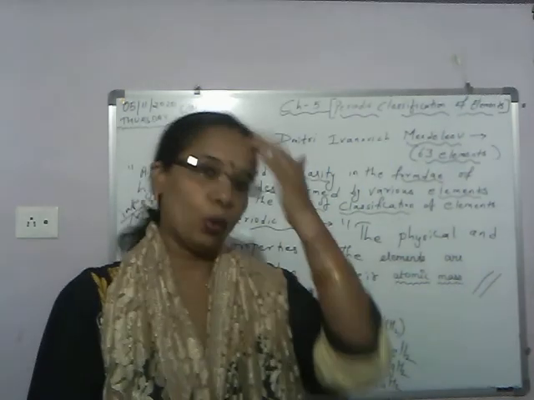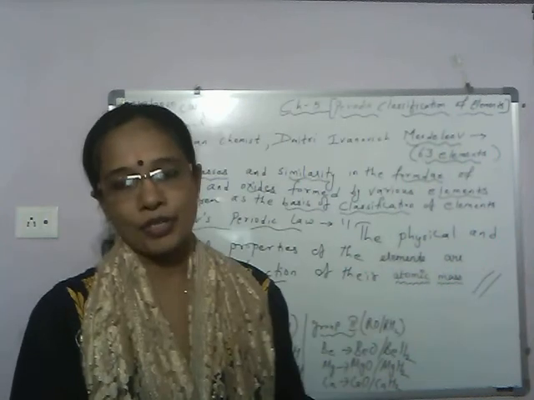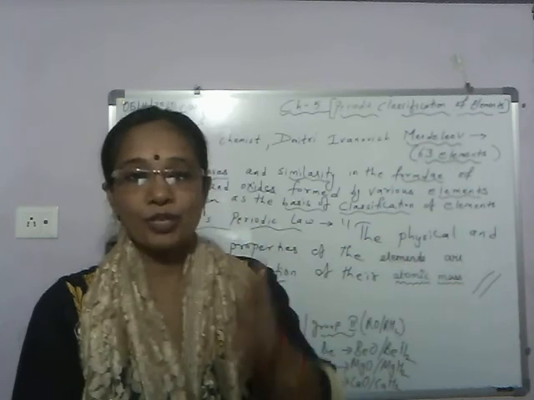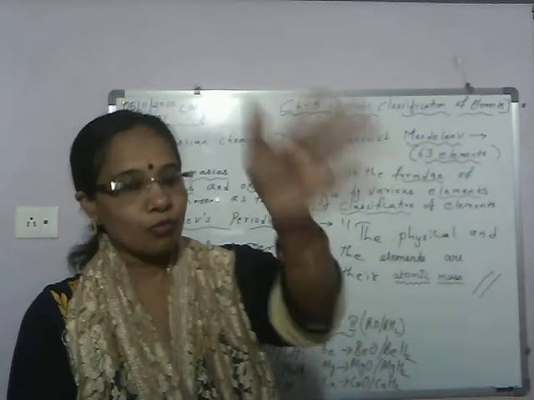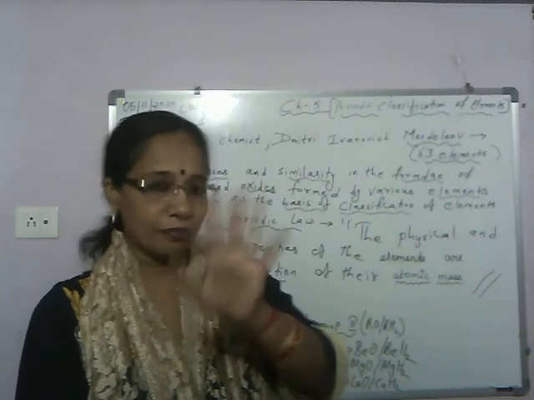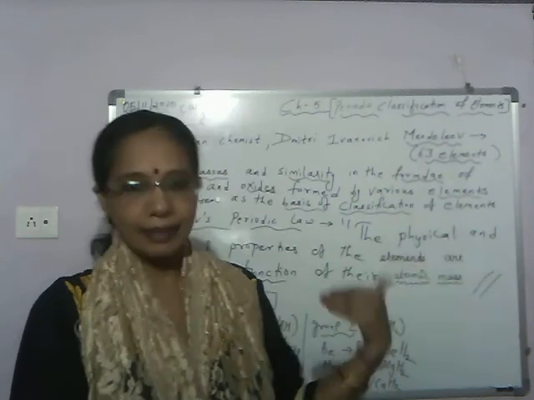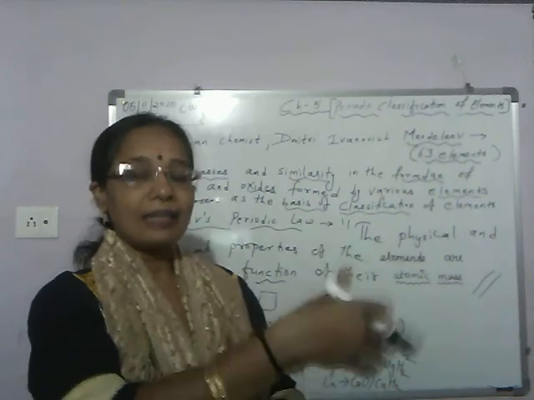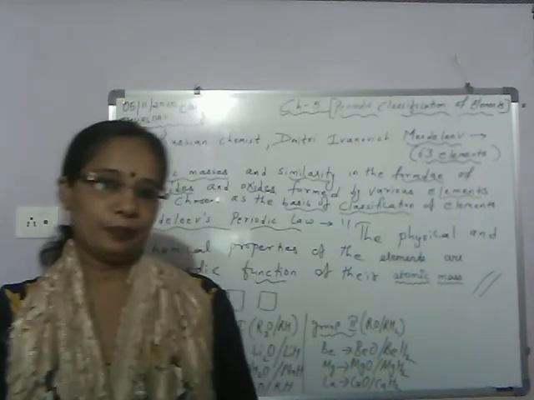And when he did so, what he found was that the elements automatically got arranged in increasing order of atomic mass. Hydrogen atomic mass 1, then helium atomic mass 4. At the time of Mendeleev, noble gases were not discovered. Later on they were discovered. Then lithium, then beryllium. In increasing atomic mass, the elements automatically got arranged.